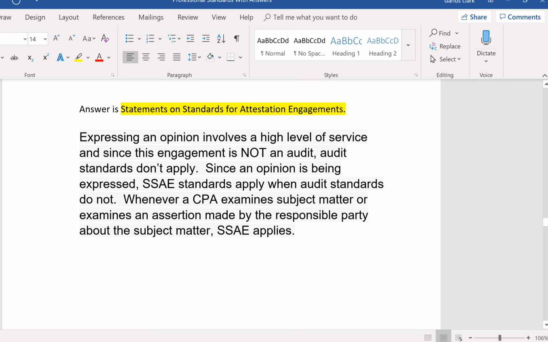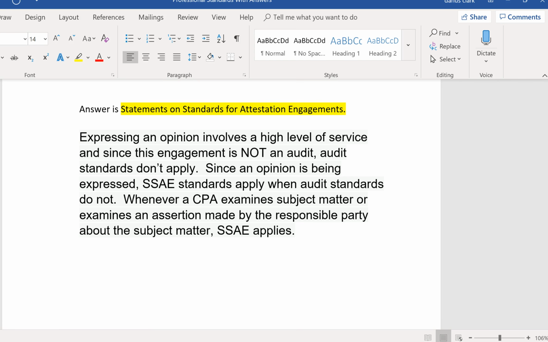So SSAE applies. Expressing an opinion involves a high level of service, and since this engagement is not an audit of financial statements, audit standards don't apply. Since an opinion is being expressed, SSAE standards apply when audit standards do not. So if you're giving an opinion and it's not audited financial statements, then you know SSAE standards are going to apply. Whenever a CPA examines subject matter or examines an assertion made by the responsible party about the subject matter, SSAE applies.